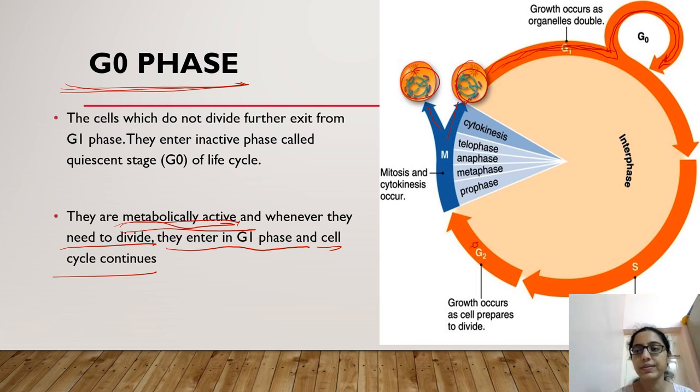I hope you understood. G0 phase is a temporary phase when the cells are metabolically active and resting. They are prepared for cell division, but they are not undergoing cell division. When they need new cells, they will again enter G1 and they will continue cell division. Right, this is the G0 phase.